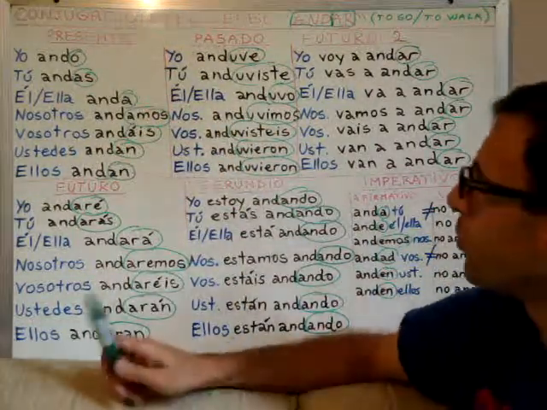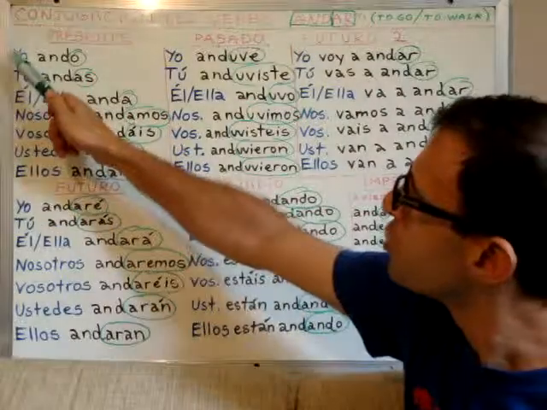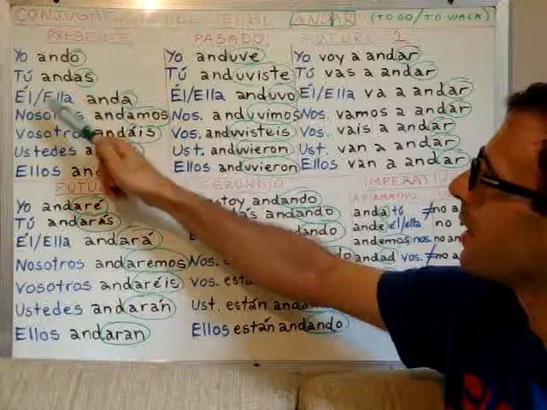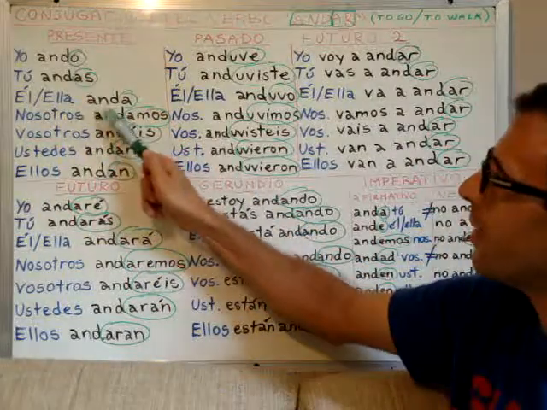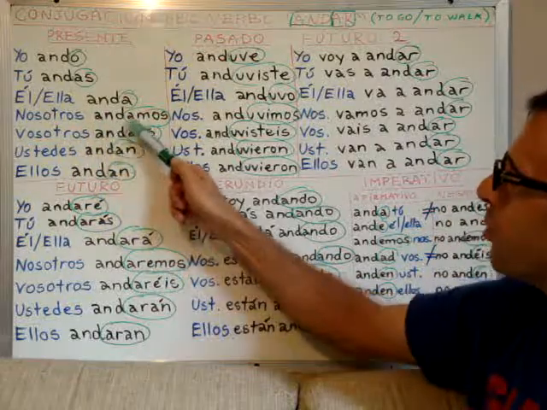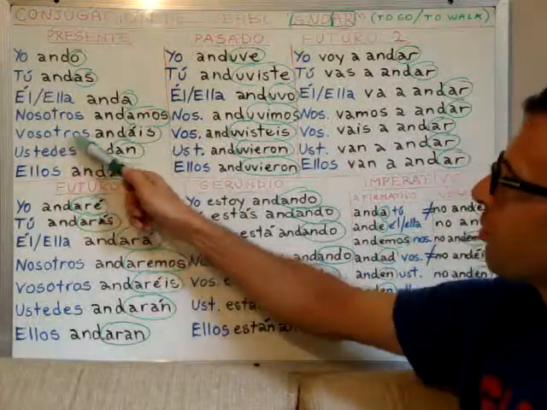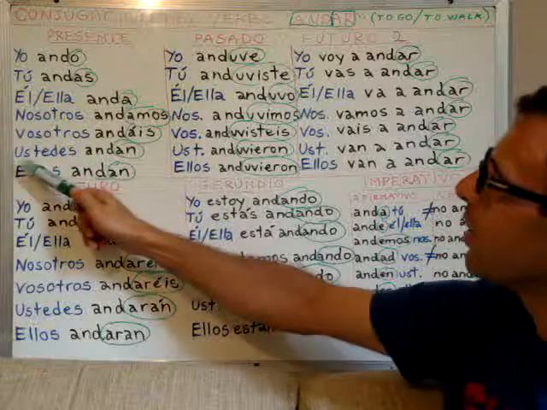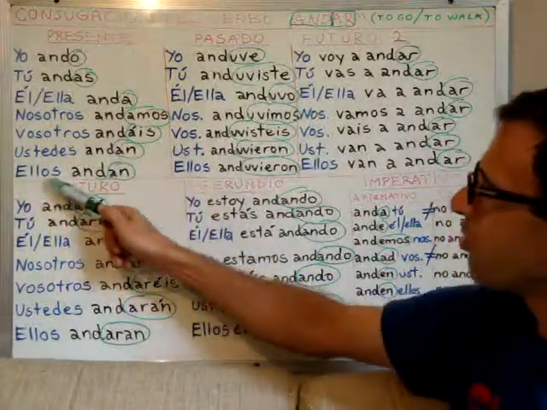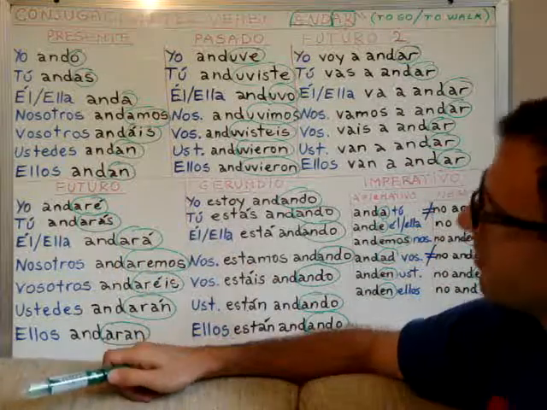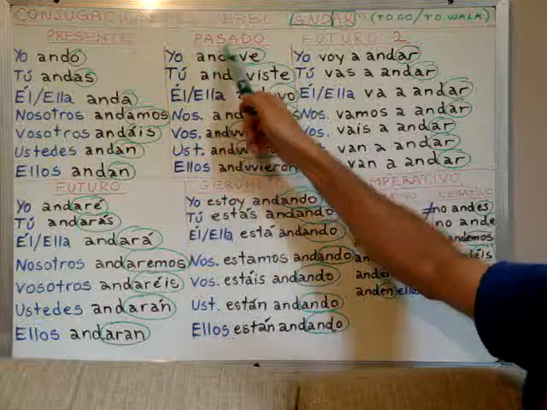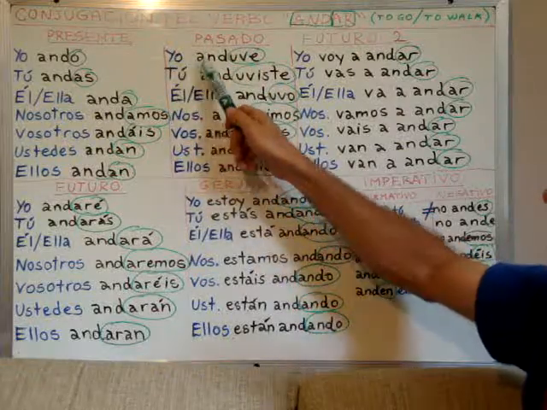Let's begin with the present tense. Yo ando, tú andas, él anda, or ella anda. Nosotros andamos, vosotros andáis, ustedes andan, ellos andan, okay? Now for the simple past, pasado, we say, yo anduve.